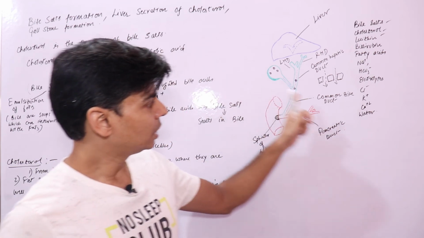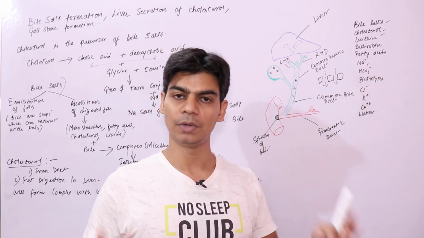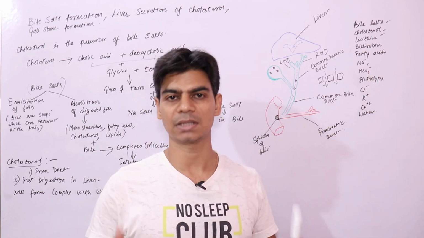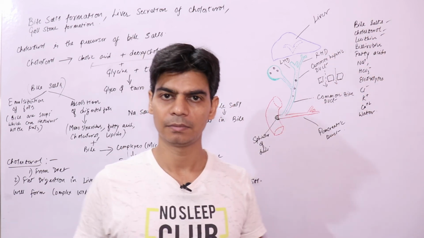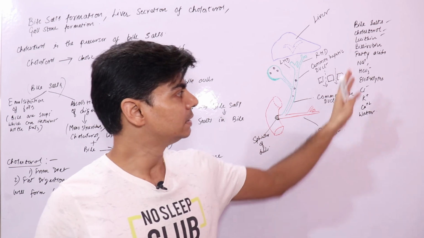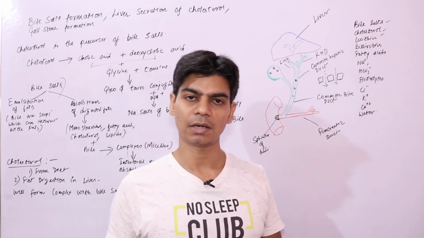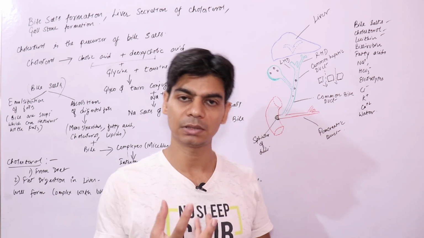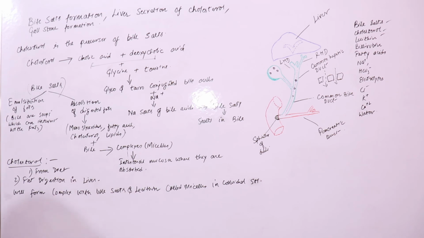So the absorption of water, electrolytes and other ions will increase abnormally, thereby concentrating your bile. When it gets abnormally concentrated, the cholesterol will start to precipitate to form gallstones. I hope this is clear, the formation of gallstones and what bile salts are.